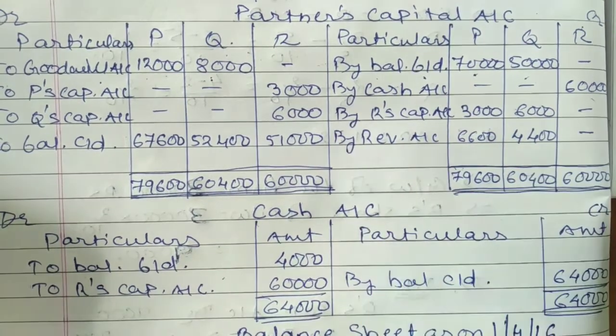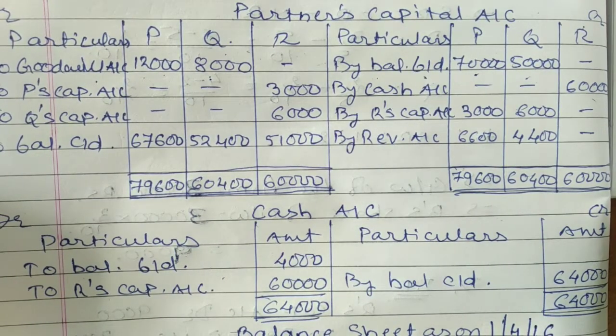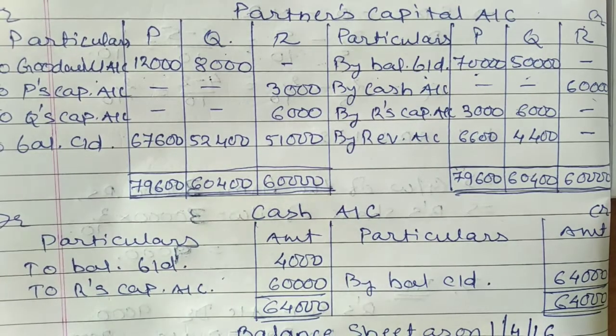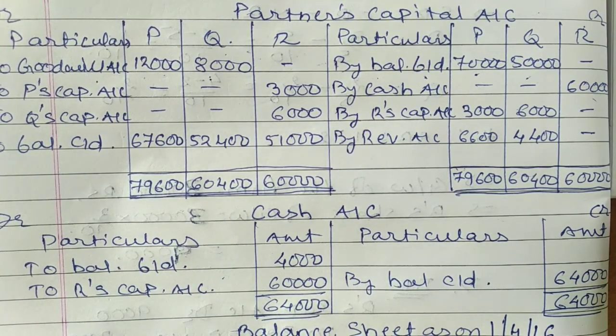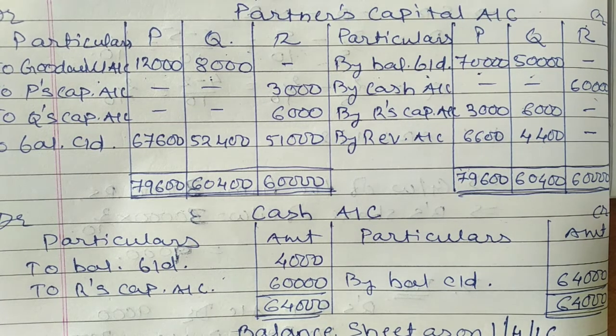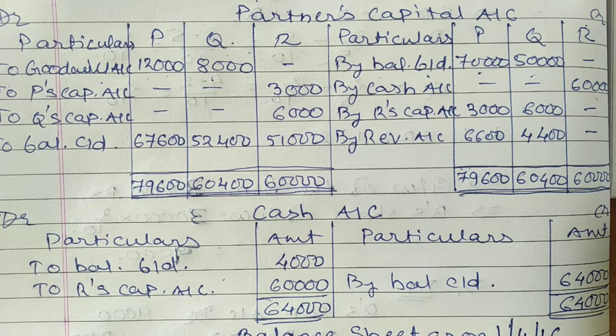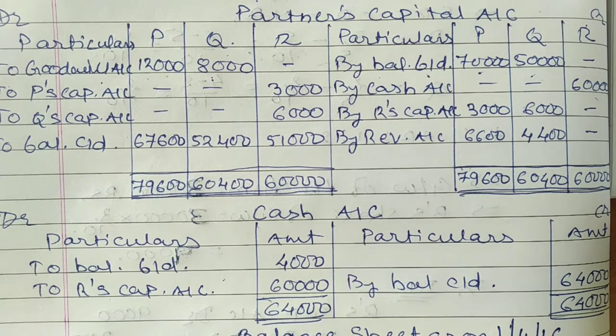Second information, goodwill is valued at 30,000. And the third information is R cannot bring his share of goodwill in cash. Whenever any amount of goodwill has not been brought by the new partner in cash, we are required to distribute such amount in sacrifice ratio. Second point, if the new profit and loss sharing ratio is given in your sum, then to find the sacrifice ratio, it is compulsory to do the calculation. Otherwise, suppose NPSR is not given, then the old profit sharing ratio would be your sacrifice ratio.